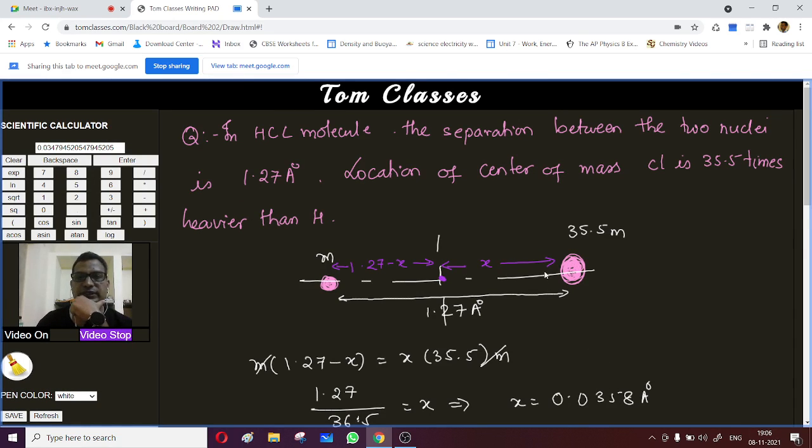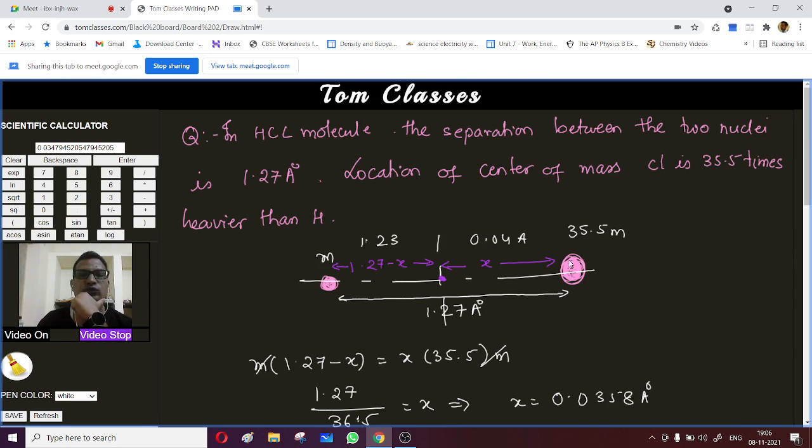So this is this side. Like that we can work it out. It is going to impact very little, like 0.04. So this distance will be 1.23, and this is 0.04.